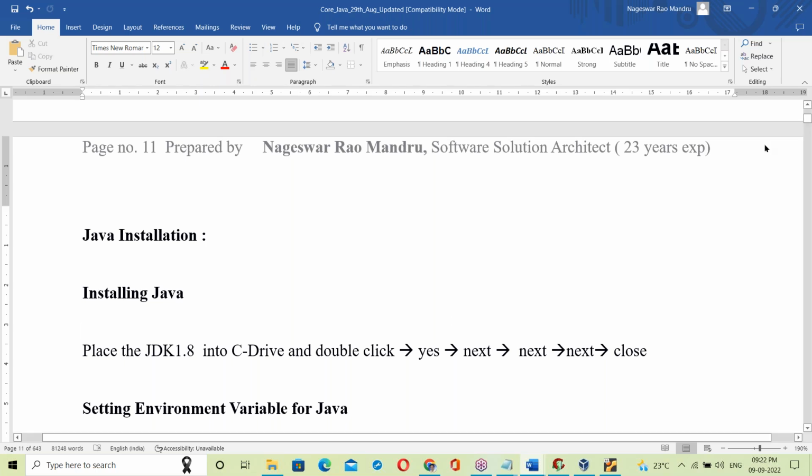Binary code means zeros and ones. And bytecode, what will it be? What bytecode means, we'll discuss once Java programming has started. You may not understand it here; once Java programming starts, I'll explain about bytecode. Okay, so that's all for today.